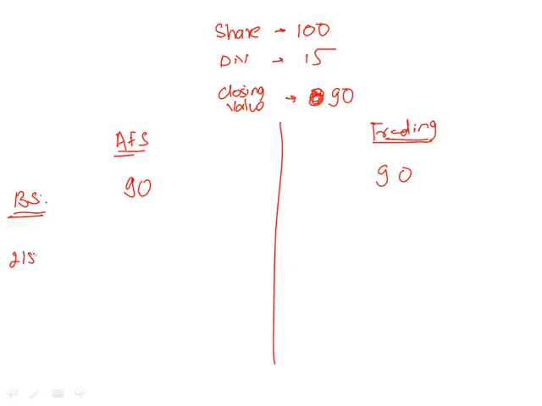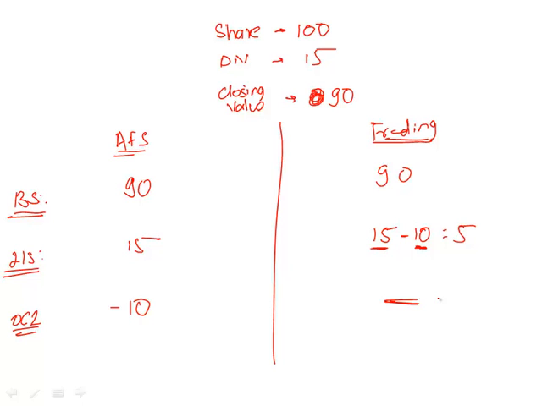How much is the income we should show on the income statement? For AFS, 15. On trading we will show 15 minus 10. The net value we will show is 5. This is the realized dividend. This is the unrealized loss on the stock. And how much amount will we have to show in OCI? For AFS, minus 10. And for trading we do not show anything in OCI. Is that okay? Please write fast.